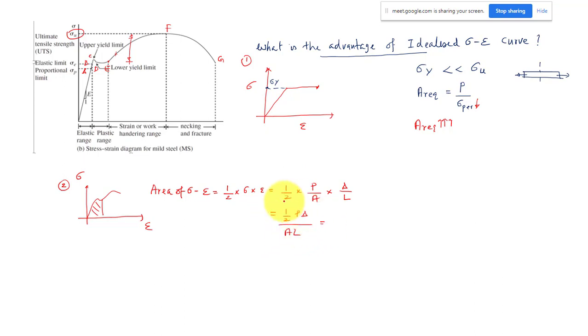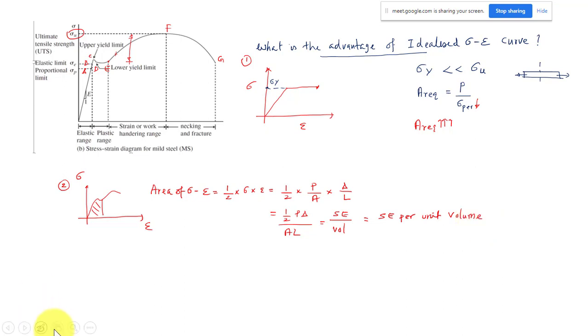So what is this? Half P delta is the external work done, that is the strain energy for a gradually applied load. Strain energy divided by volume, where area into length is the volume. That means if you take the area of your stress strain diagram, you will get the strain energy per unit volume, or you can say the strain energy density.